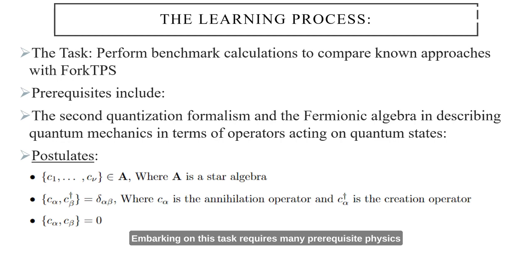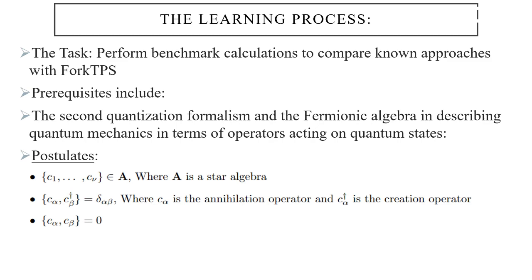Embarking on this task requires many prerequisite physics and mathematics, requiring a strong grasp of the second quantization formalism, in which we use the fermionic algebra and Fock space to describe quantum mechanics in terms of creation and annihilation operators acting on quantum states. Using only the pieces of information I was provided, I was given many exercises along the way to prove many key theoretical results that serve as a basis for more advanced theory, like deriving the matrix representation of operators, and especially using the Fermi function to calculate the expectation values of a one-body Hamiltonian.